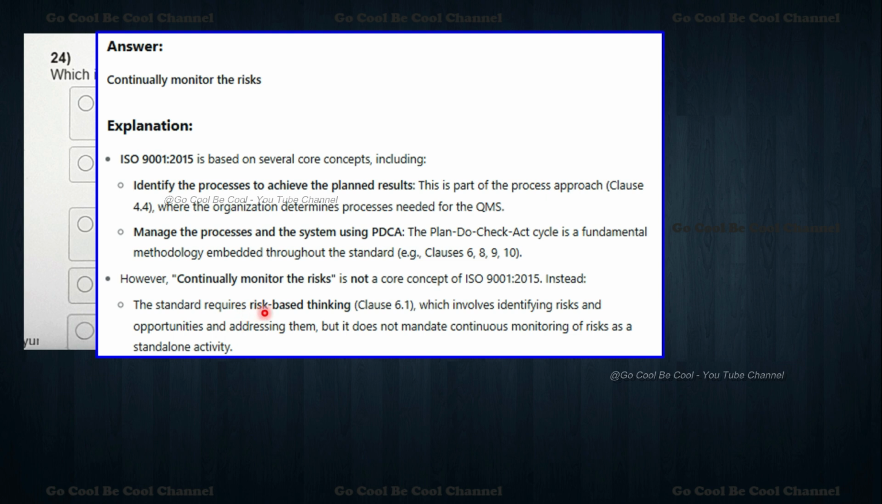Because the standard requires risk-based thinking. Yes, that is what we already discussed about risk mitigation, and then risk identification is one of the main areas. They are supposed to maintain a risk register. For example, if you are the lead implementer or maybe an internal auditor, you are supposed to have a department-wise backup of the risk register. What are all the risks you have calculated, so that during your process audit, maybe your ISO audit, we have proper risk mitigations as against the ISO 9001:2015 clauses. That is the main thing, which includes identifying risks and opportunities and then addressing them. But it does not mandate continuous monitoring of risk as a standalone activity. It's supposed to be like this.